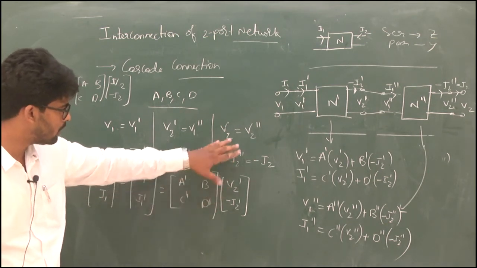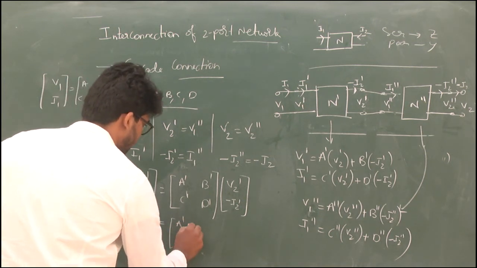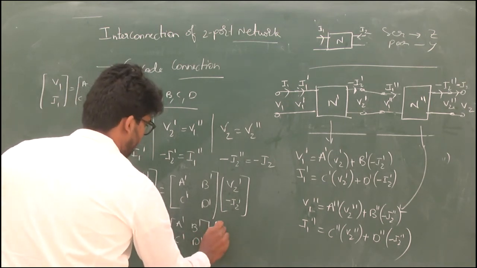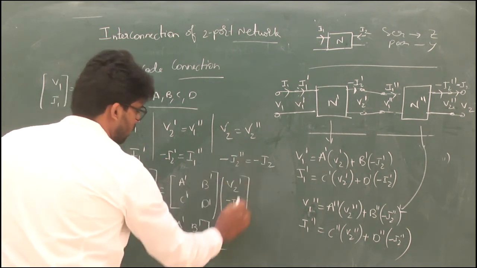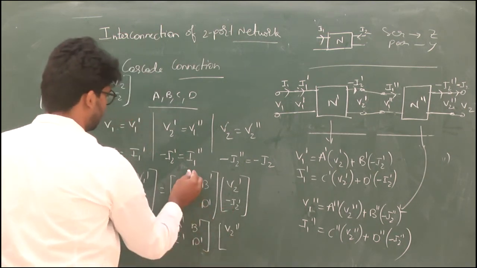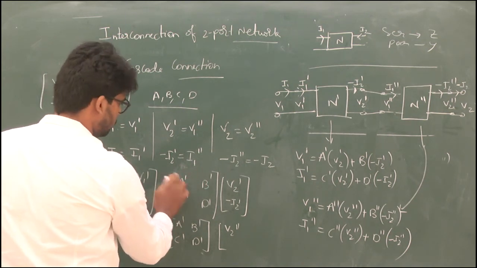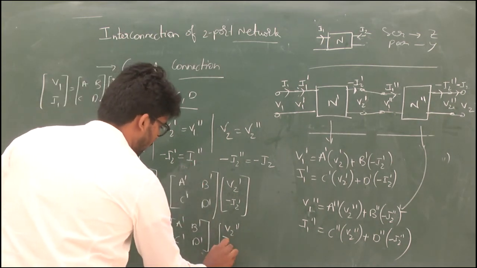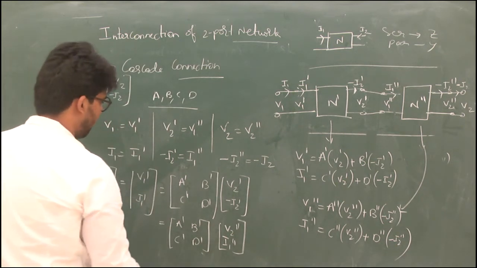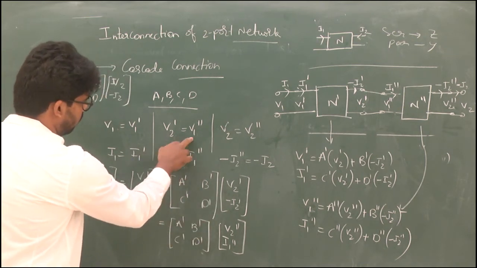So V1 dash, I1 dash equal to the matrix A dash, B dash, C dash, D dash times V2 dash, which is V1 double dash, and minus I2 dash, which is I1 double dash.